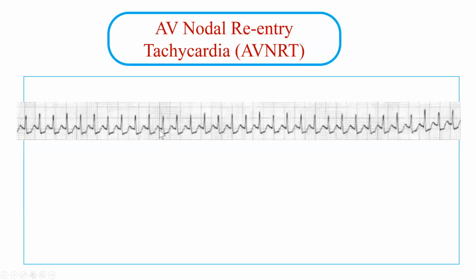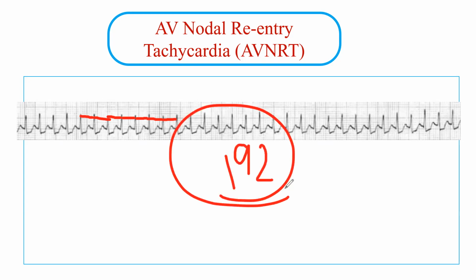One more example of this. Okay, this is another example of a patient, and we can see that this is pretty regular, right? It's almost like 1.2 large squares in between, 1.2 or 1.5 all the time. And you can actually count all the QRS complexes, which is around 32 here, multiplied by 6. So the heart rate is 192, which is again in the range of AV nodal reentrant tachycardia.